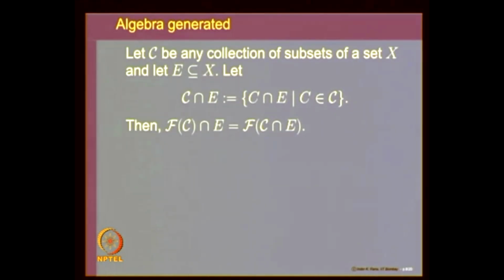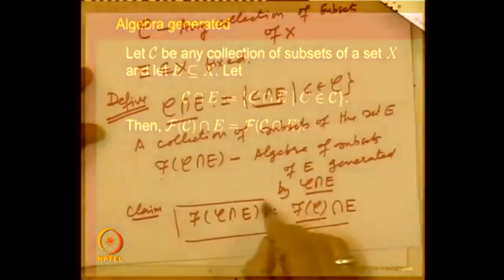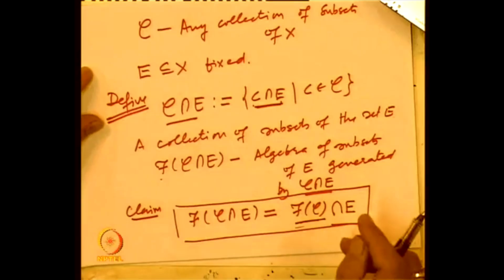It is the algebra of subsets of E generated by the collection C intersection E, and the claim is that F of C intersection E is the same as: you first generate the algebra by C. So this will be the algebra generated by the collection of subsets in C, the subsets of X. This is an algebra of subsets of X; take its restrictions to E, and that is the same as this. So this is the theorem, or the result that we say is true.